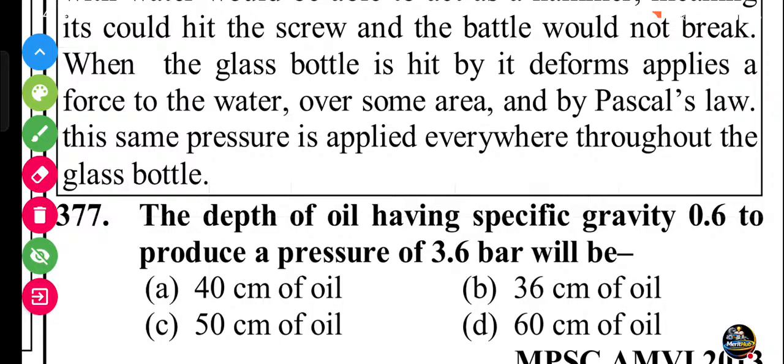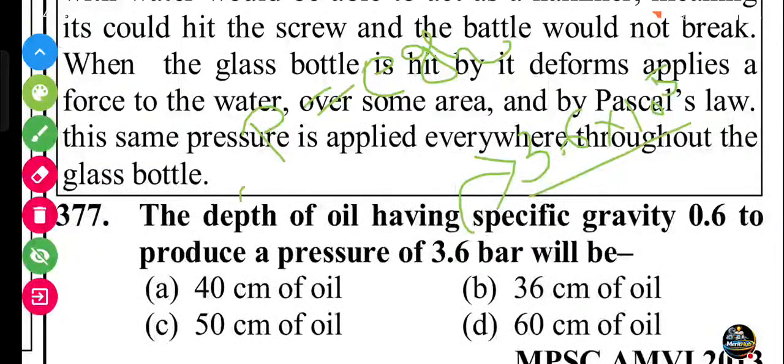Next question, friends. The depth of oil having the specific gravity 0.6 to produce a pressure of 3.6 bar. First, I convert this pressure 3.6 bar into pascals. So 1 bar equals 10 to the power 5 pascal, so 3.6 into 10 to the power 5 pascals. Then we know that the pressure P equals rho g h. Here the pressure is 3.6 into 10 to the power 5 equals rho g h, and specific gravity 0.6.